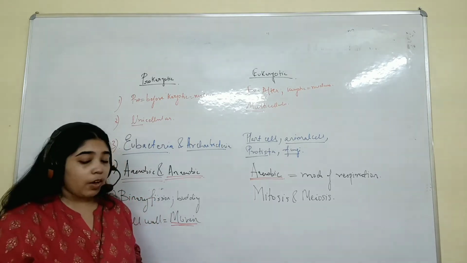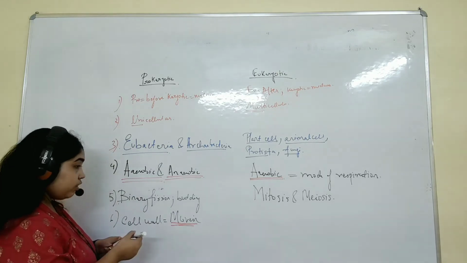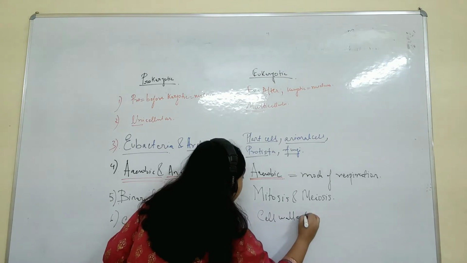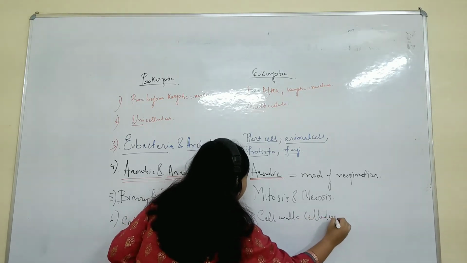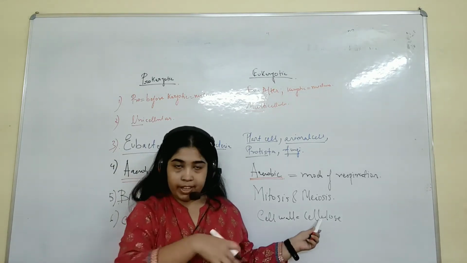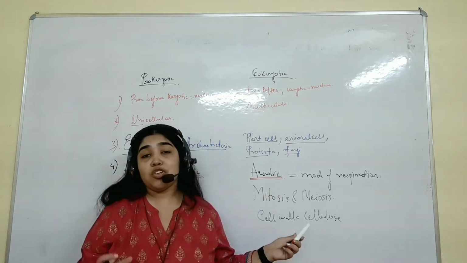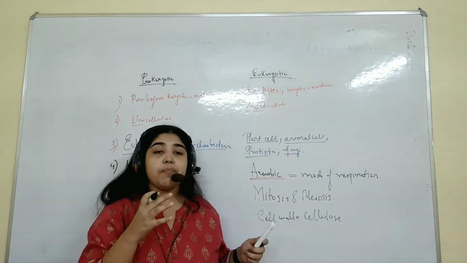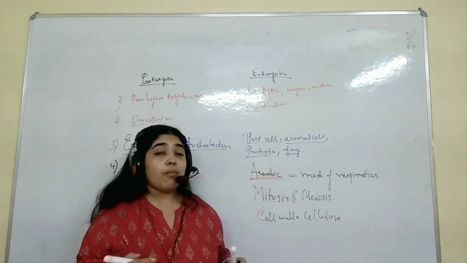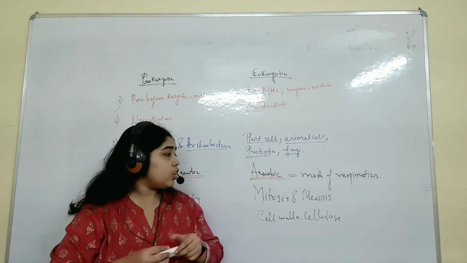And here, in eukaryotes, the cell wall is made up of cellulose. Cellulose is basically a very hard substance. I will be teaching you the very next topic after this, just giving you a small understanding. Cellulose is a very hard, complex substance which protects the plant cell from any type of destruction. Understand? So these are a few differences which you just need to know.